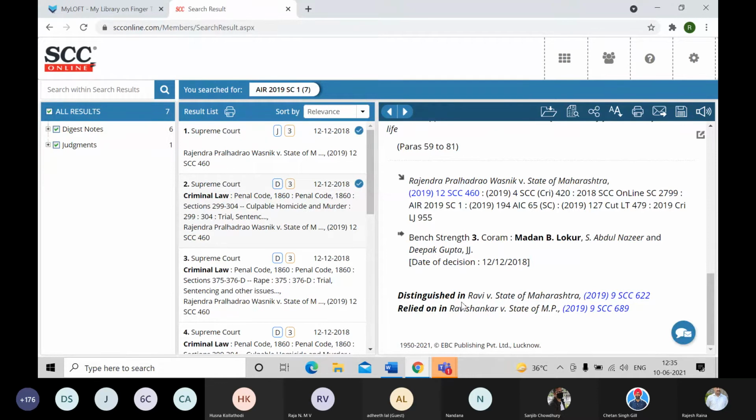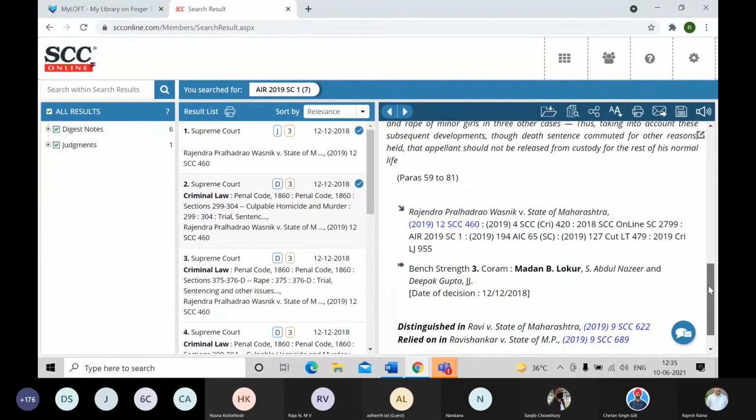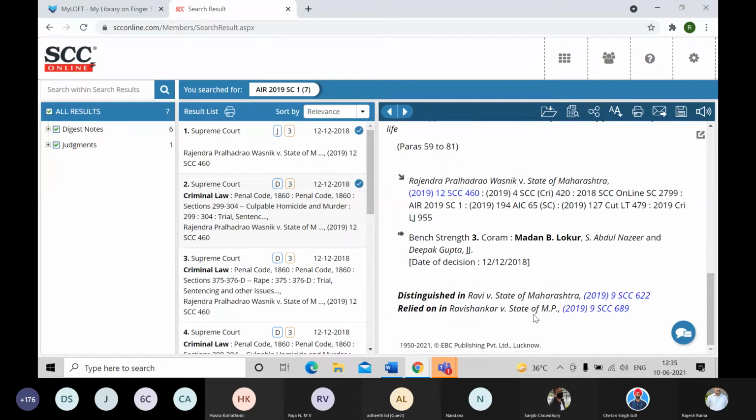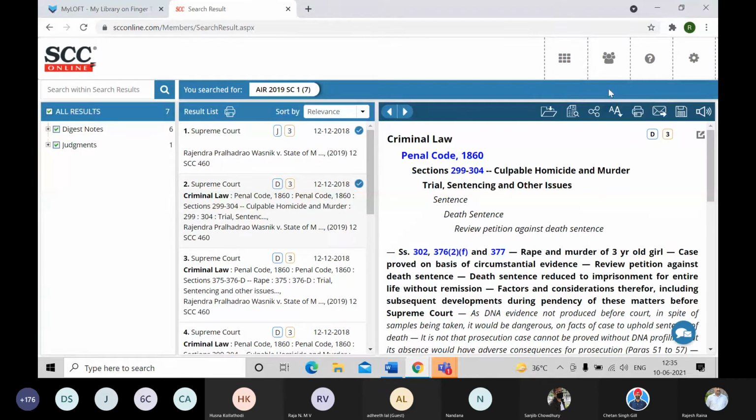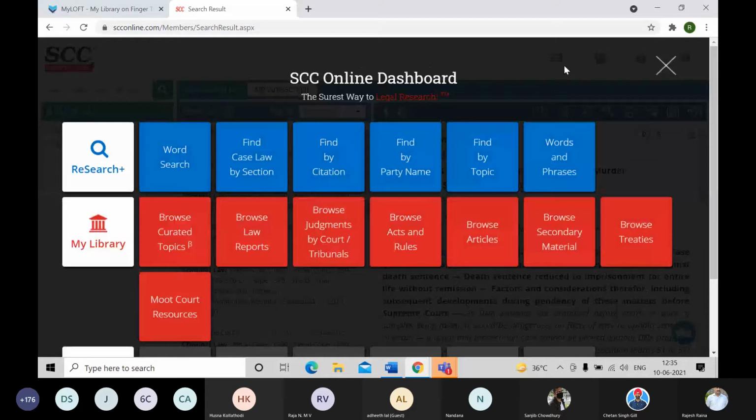Then we have also the editorial inputs: distinguished in so and so judgment, relied on in so and so judgment. So you can really say that these are pearls of wisdom for you. You can avail them over here in SCC in the form of this editorial input. Now coming back to the dashboard,